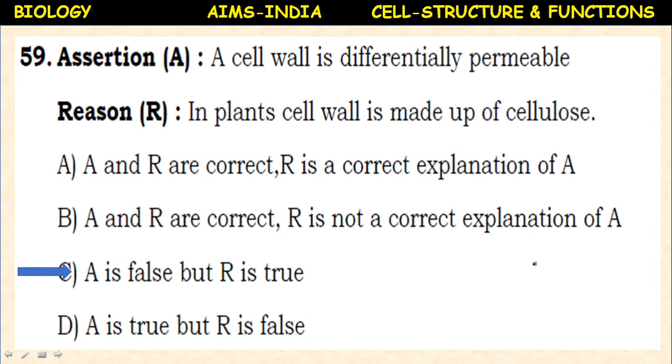So here A is false but R is true. Yes, in plants the cell wall is very rigid and tough, made of cellulose. It is impermeable, not permeable. So here the assertion is false but the reason is true.